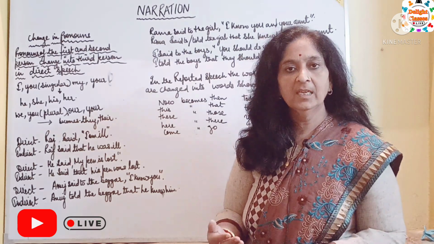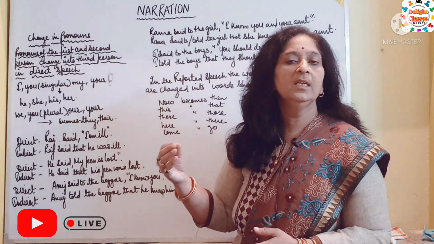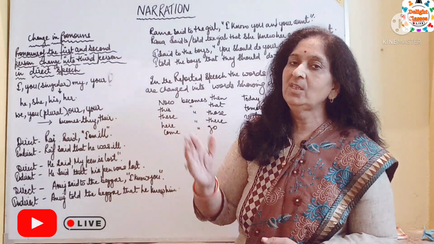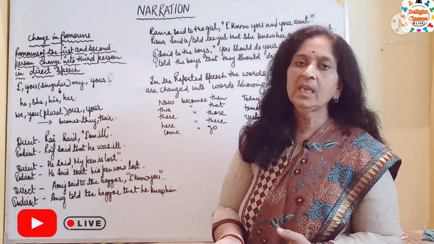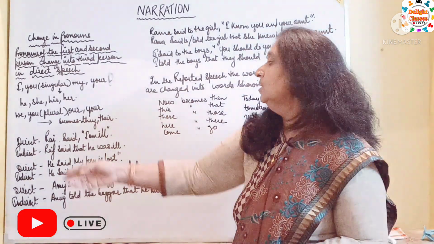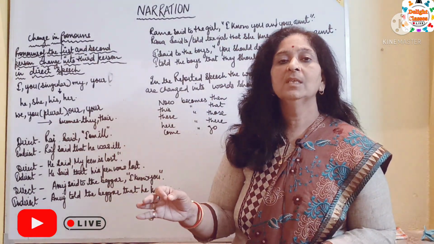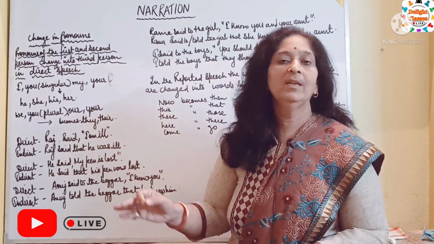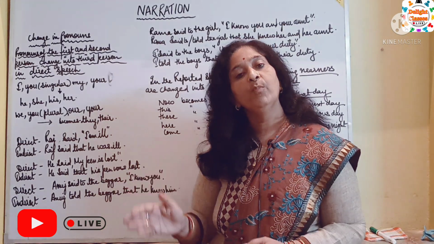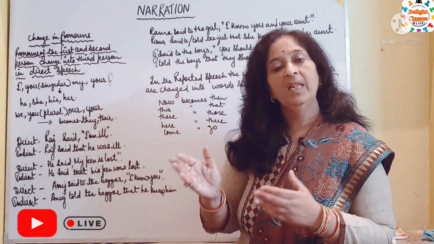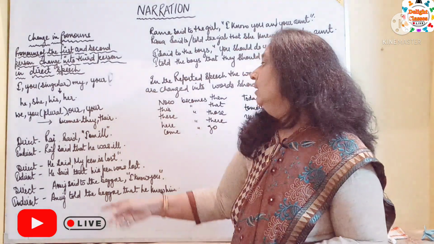Raj said that. Now, I is the first person in direct speech and it will change into third person, he. Why he? Why not she? Because the reporting subject is Raj, which is masculine gender or male. That is why I of reported speech, while changing into indirect, will become he.